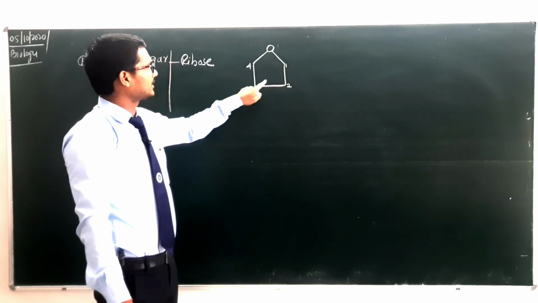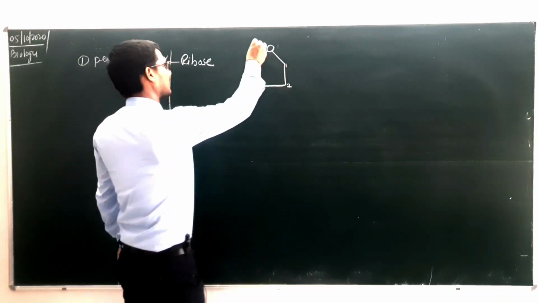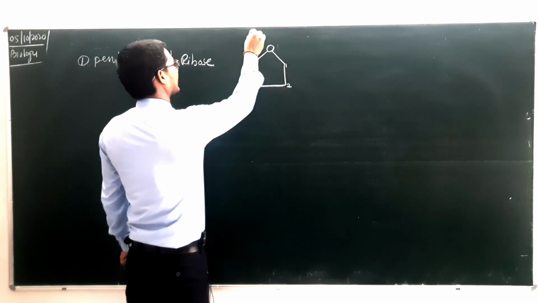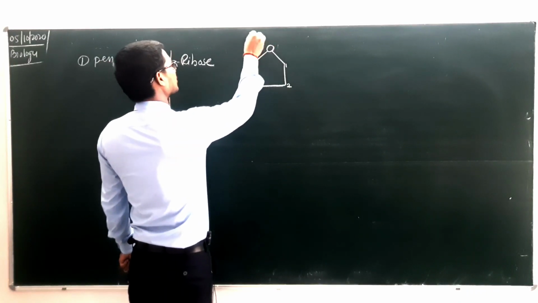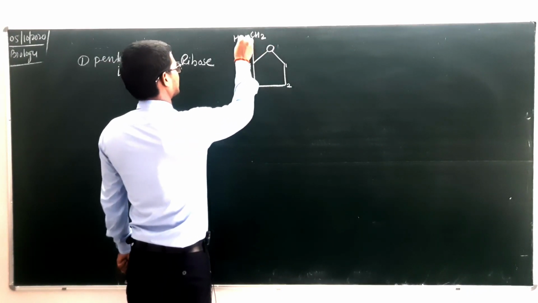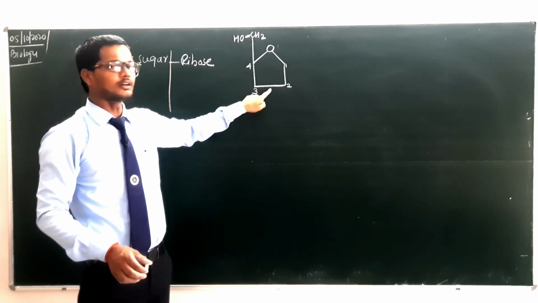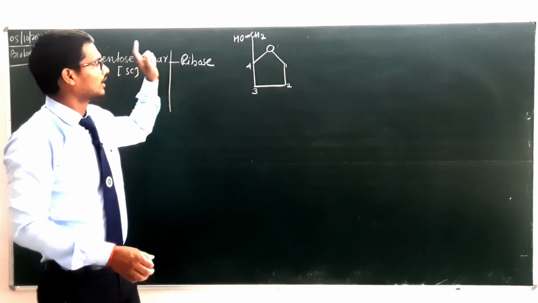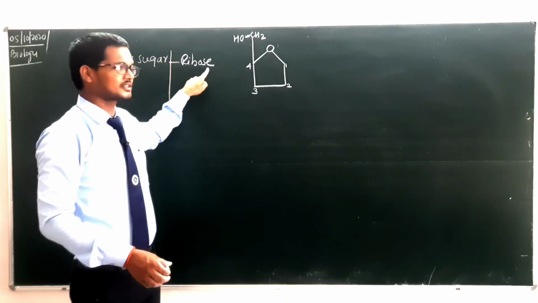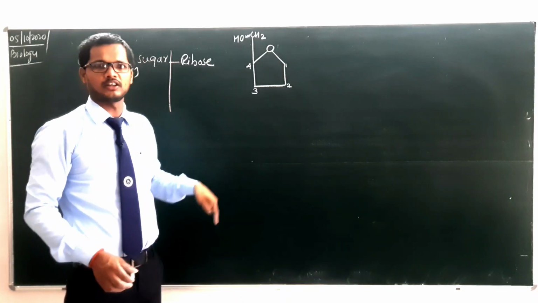Actually you will say, sir, there are 5 carbons, but the 5th carbon is here like this, and it is here CH2 and OH. So this is what? Pentose sugar. Now we will find out how this is ribose and how this is deoxyribose.